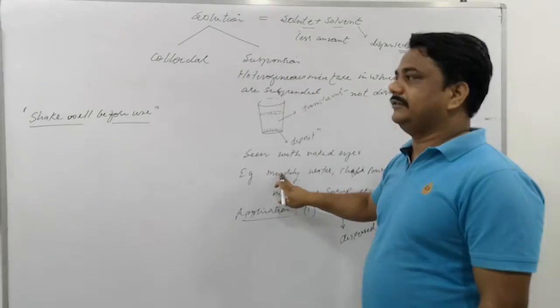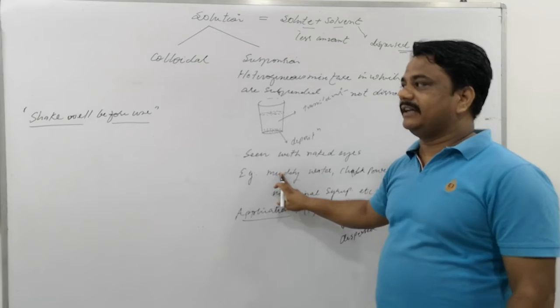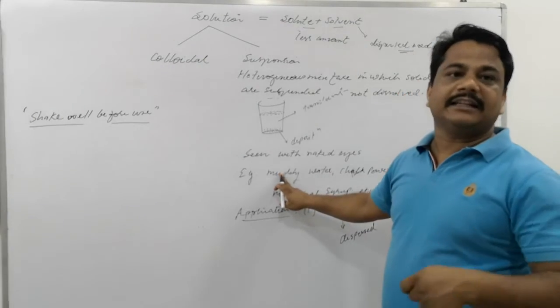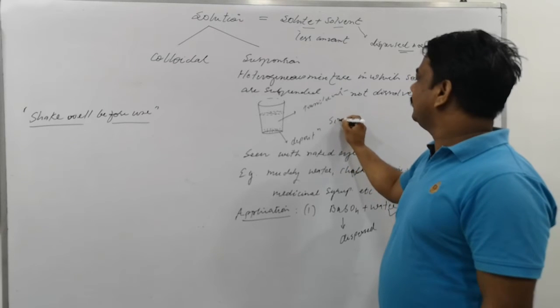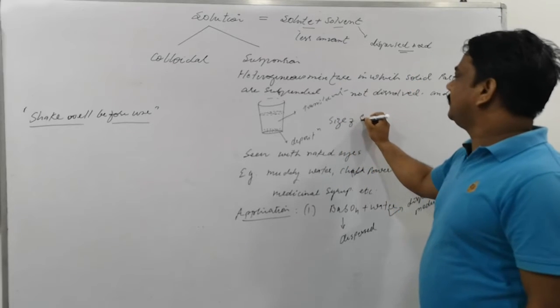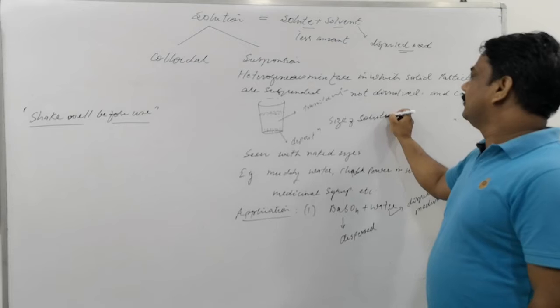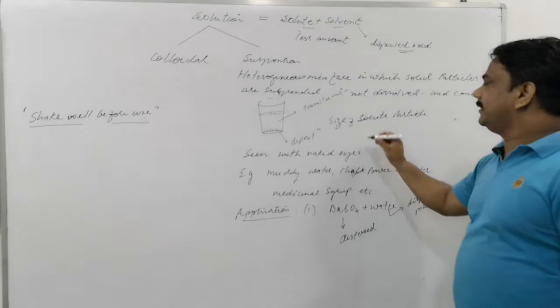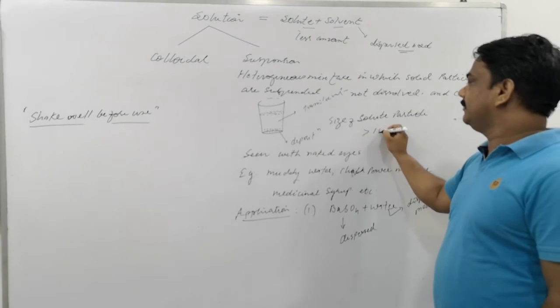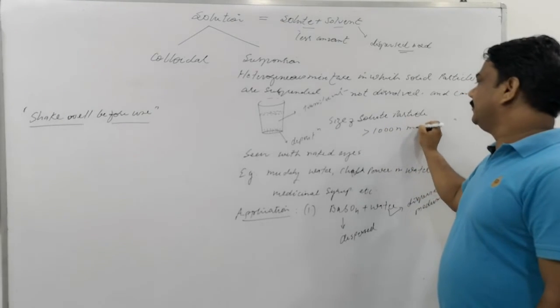The matter here is the solute. So the size of the particle is greater than 1000 nanometer. Okay, size of solute particle, you can write here: size of solute particle more than 1000 nanometer.